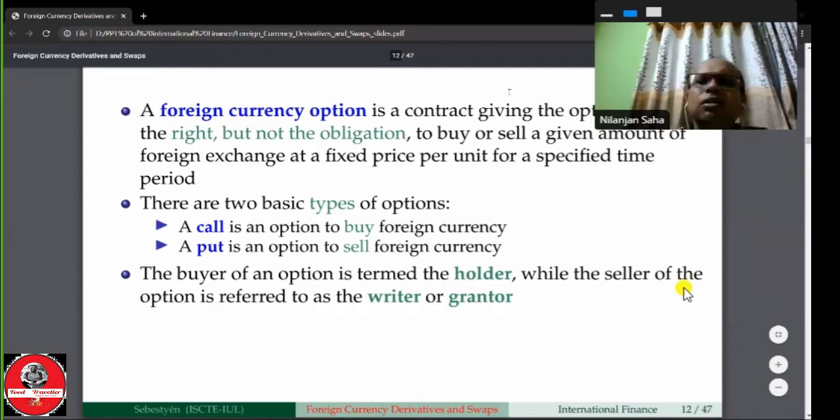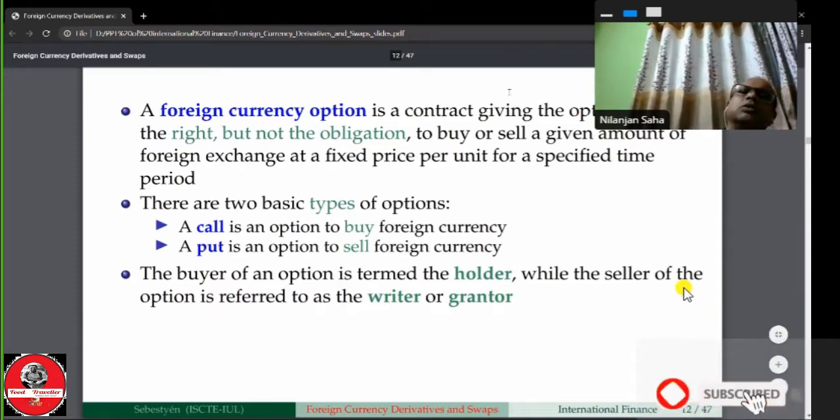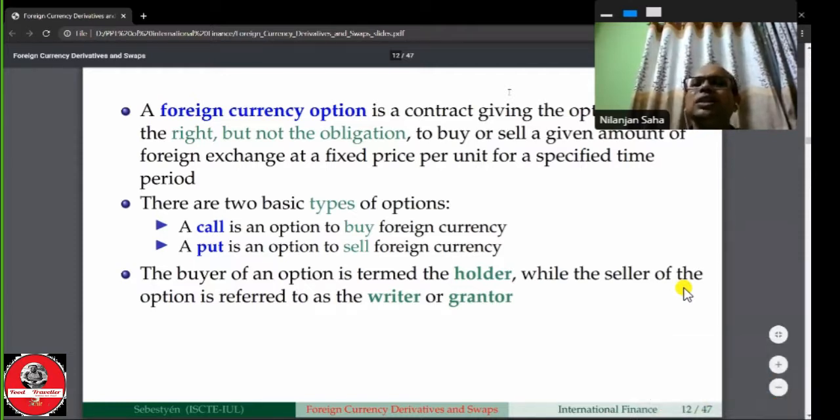Option means you can exercise it or you cannot. If you think that exercising is profitable, you will exercise, and when you think that exercising is not profitable, you will let it expire. So it's your option; it is not mandatory. Therefore, the foreign currency option is a contract giving the option buyer, the holder, a right but not an obligation. It's his or her right, but he is not obligated to buy or sell a given amount of foreign currency at a fixed price per unit for a specific time period.